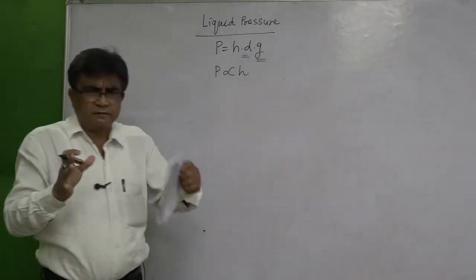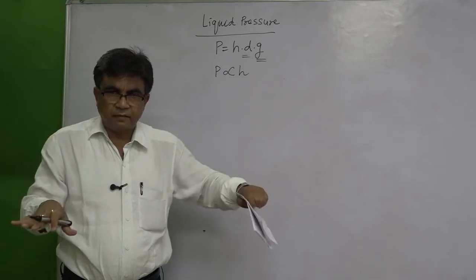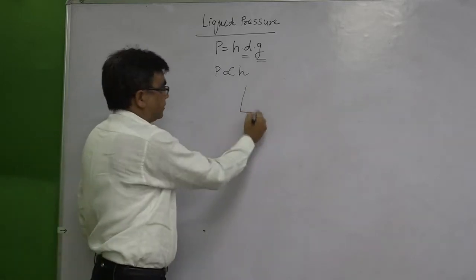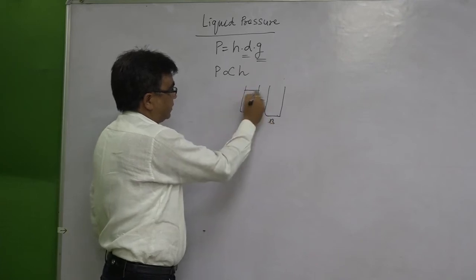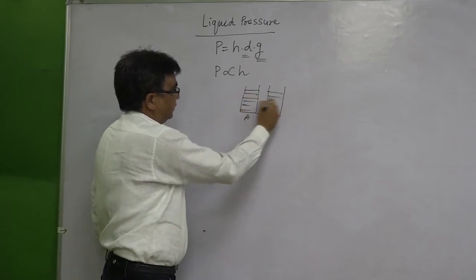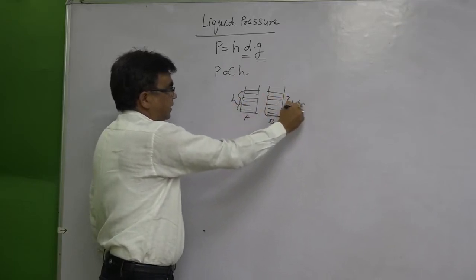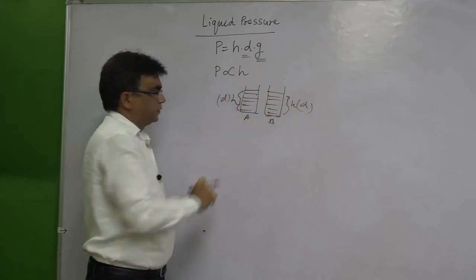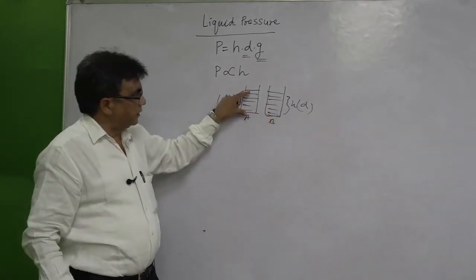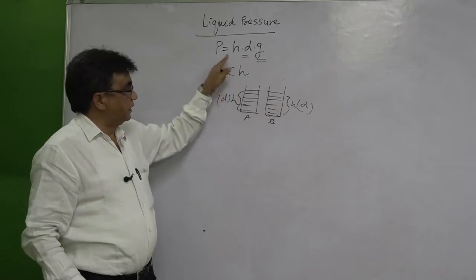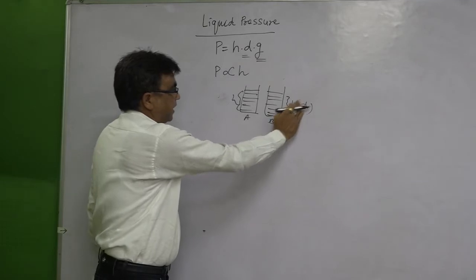But suppose there are different liquids, and we keep the depth the same for different liquids. Suppose the depth is the same for different liquids, that means H is the same.